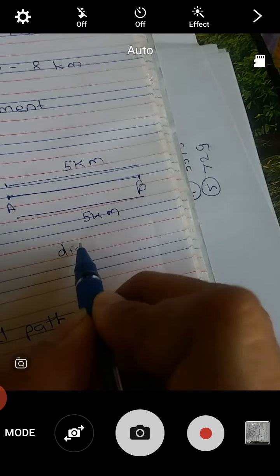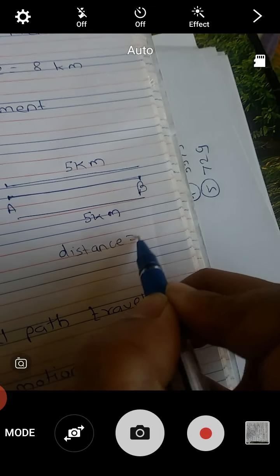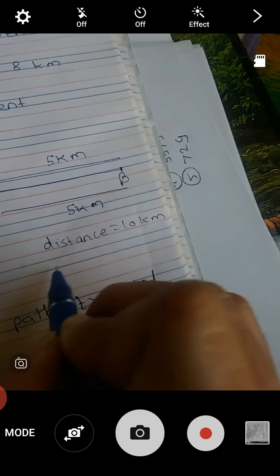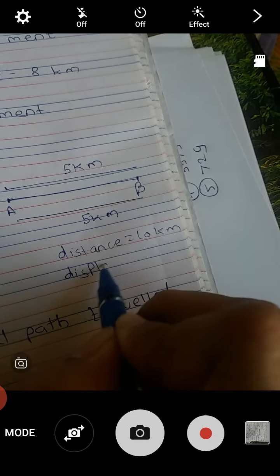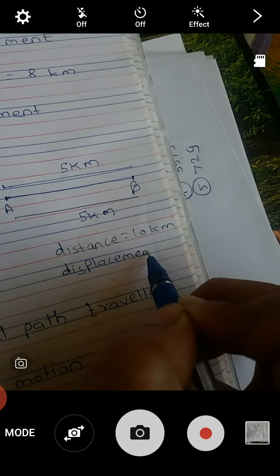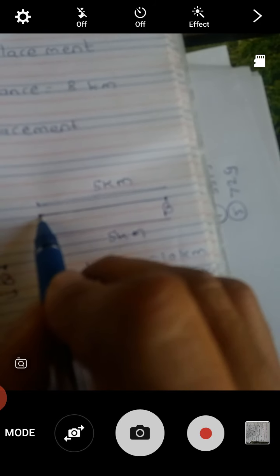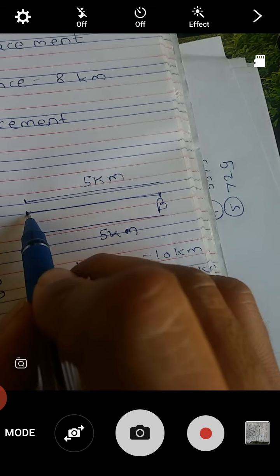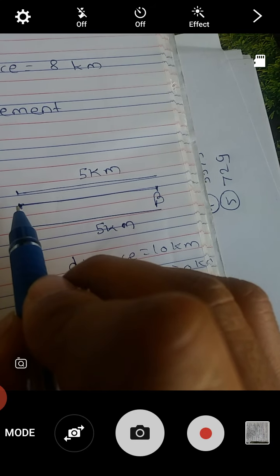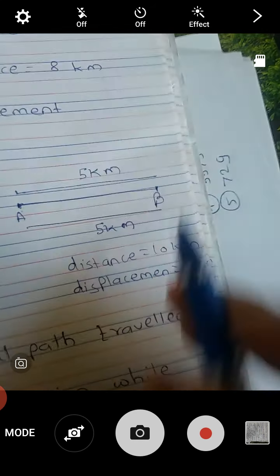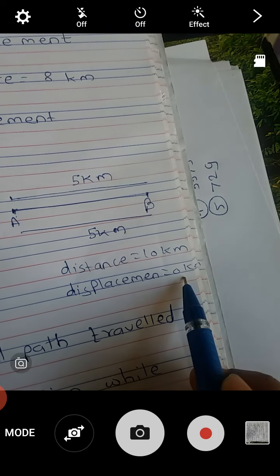What would be the distance? Distance would be 10 kilometers. And what is displacement? Displacement would be 0 kilometers, because the initial point was A and the final point was again A, therefore the difference between initial and final points is 0, that is, displacement is 0 kilometers.